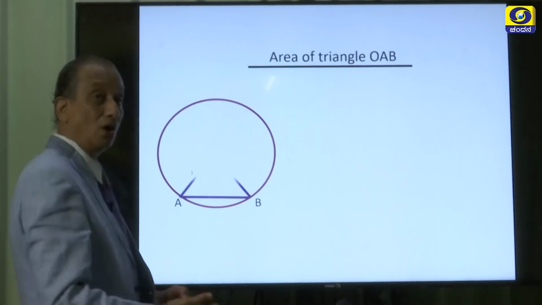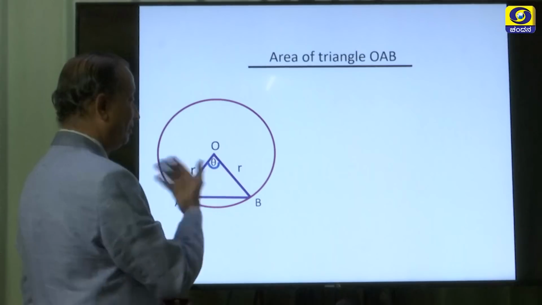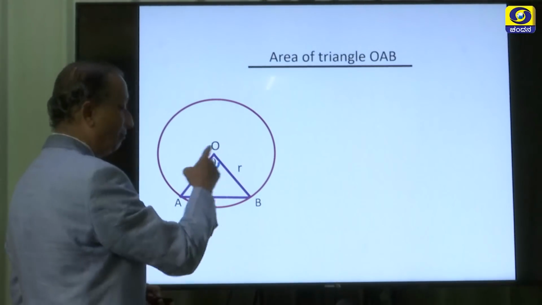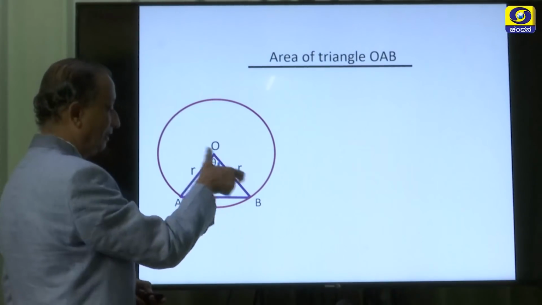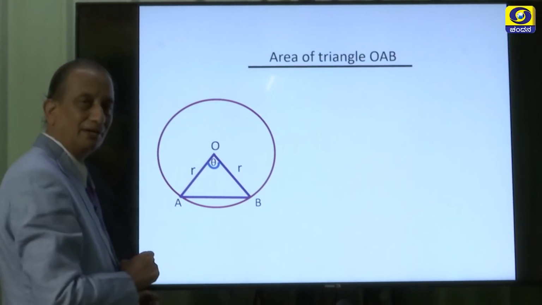Okay. Now let us find out, we want this also. What is the area of this triangle? Here the angle at the center is theta, and these are the radii. We want the area of this triangle.